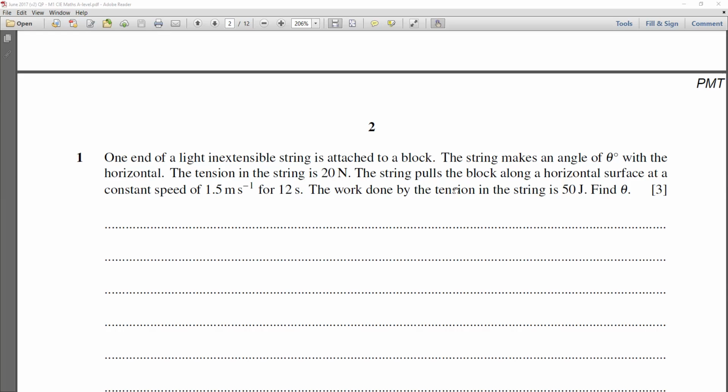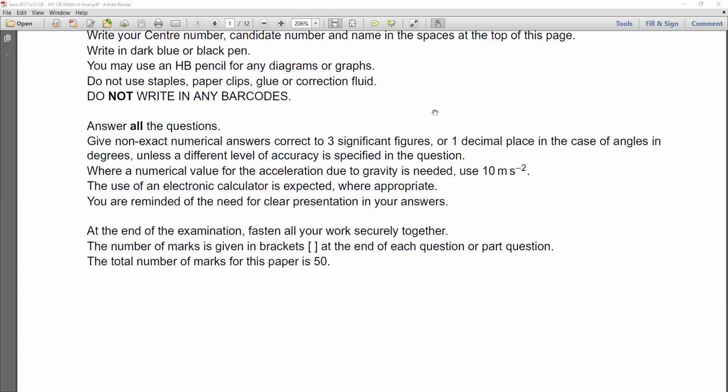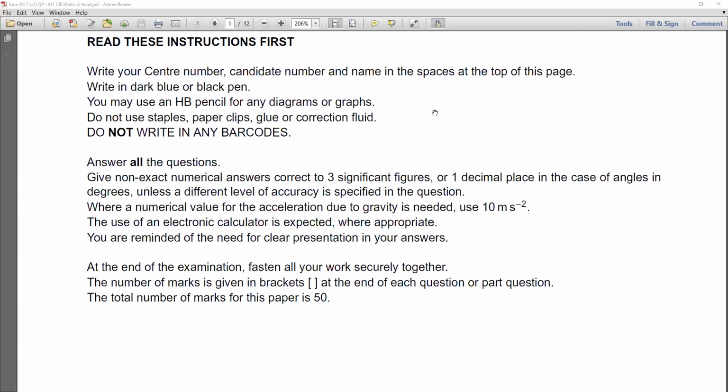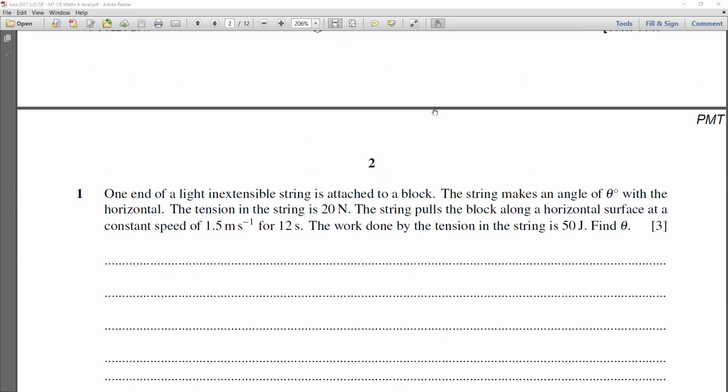Sorry, this is 2017. Sorry, I meant 2017. This is the 2017 past paper. Okay, so this is a question. This paper was in 2017.